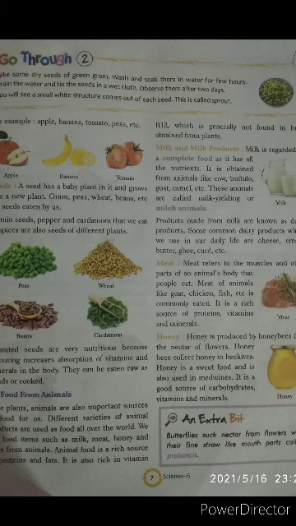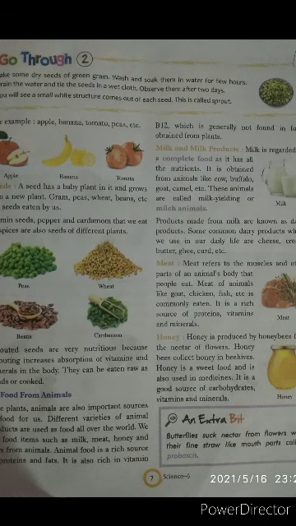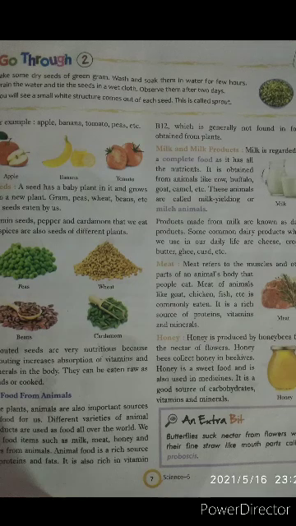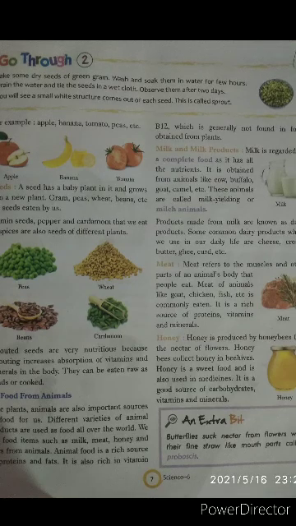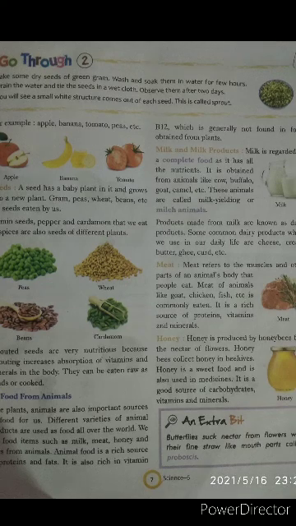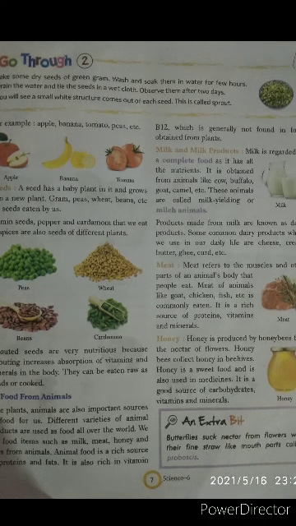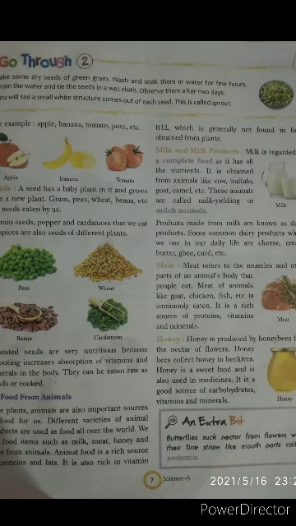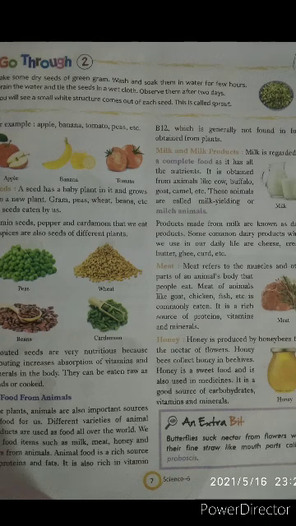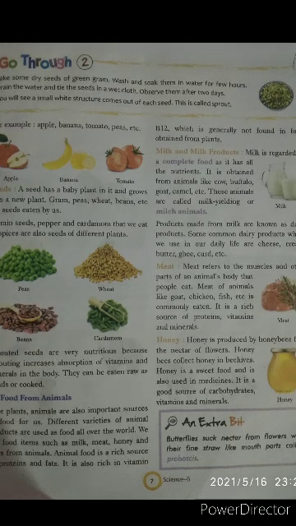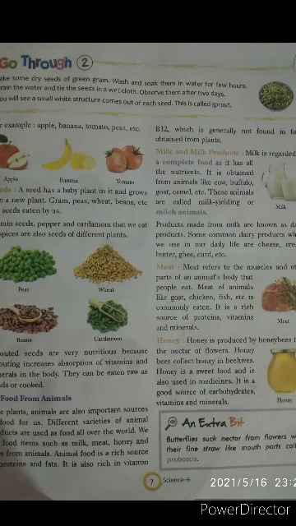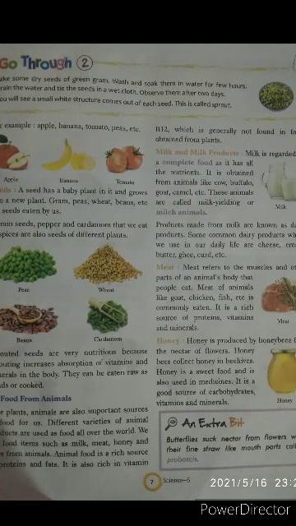Wash it, and keep it in water for a few hours. After that, wash nicely and tie it in a cloth, and after 2 days we have to keep it somewhere, and if we spray a little water in between, it will be good. And you will see a small white structure come out of each seed. This is called a sprout. And a picture is also given there. The sprouted seeds are good for health and very nutritious.